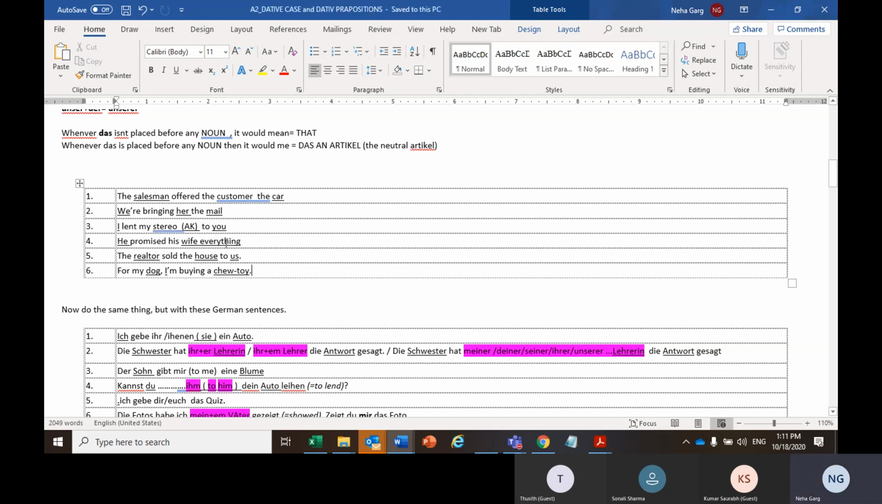So now, Sam, let's start with you. Read the first sentence and tell me which one is the nominative, the accusative, and the dative. The salesman offered the customer the car. So the salesman here is nominative, because it means who. He offered the customer, which means whom, so that is dative, and the car is accusative. That's the subject. Very nice.